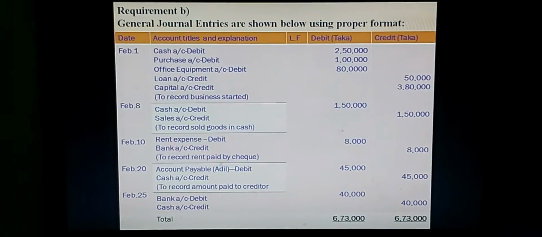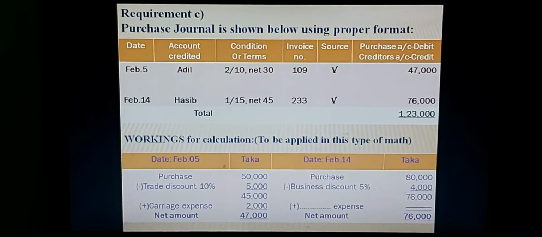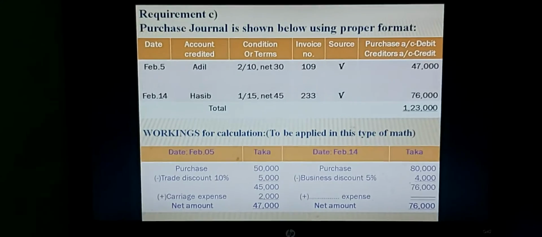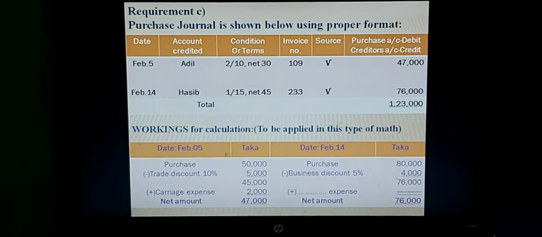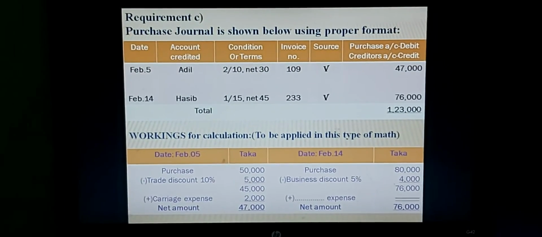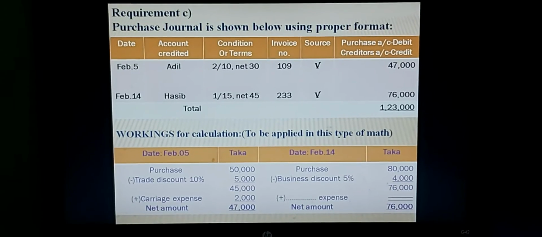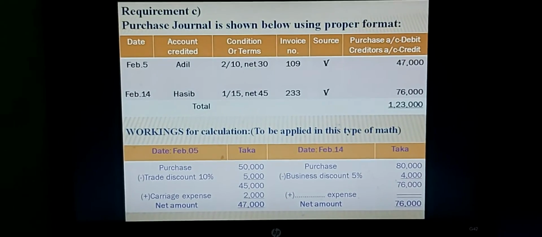Now you can go to the next requirement, that is requirement C, Purchase Journal. This is one kind of special journal. We know that special journals are of six types. Number one is the Purchase Journal. The Purchase Journal is different from the general journal entries format.